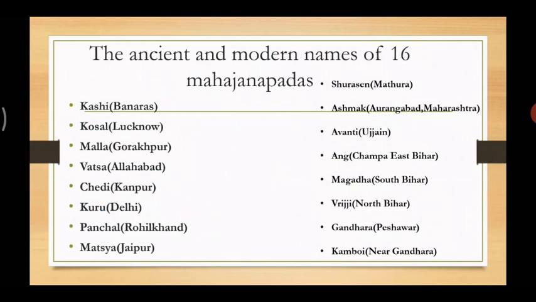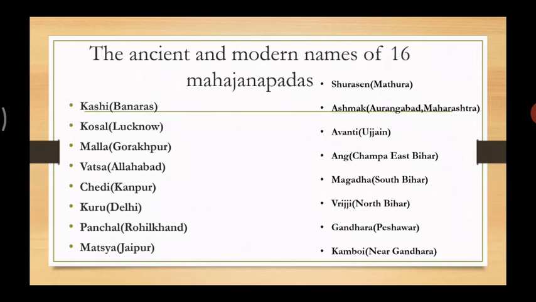Now, the ancient and modern names of the 16 Mahajanapadas. There are ancient names and modern names. That means what they were called in ancient times and what they are called in modern times. What is in the bracket is the modern name. They are Kashi, that is Banaras; Kosal, Lucknow; Malla, Gorakhpur. These names are today's.